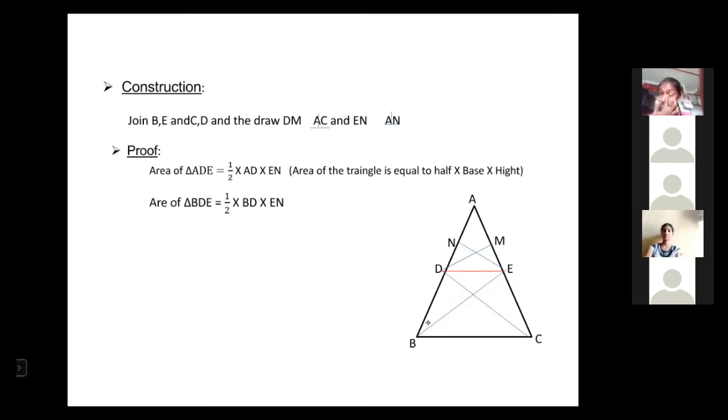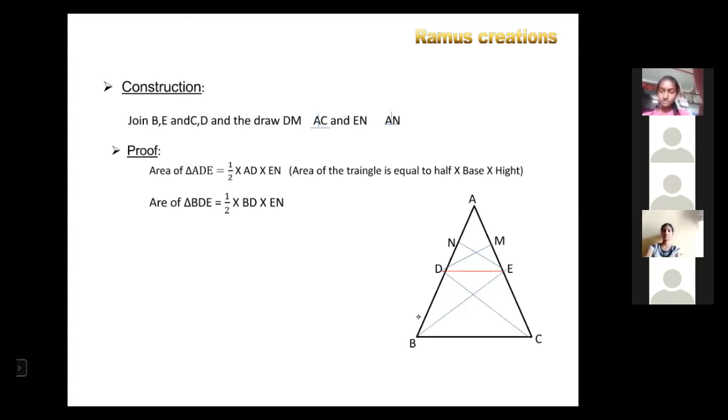Now let us do triangle BDE. The same principle applies here: half into base into height. BD is the base because EN is perpendicular on AB.